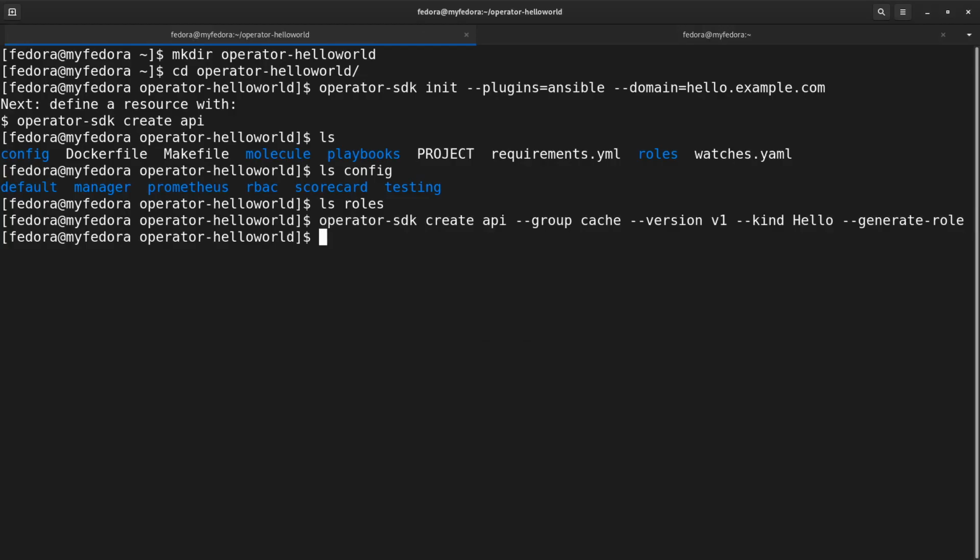So we're going to create the role here. And now under roles, I'm going to have a role called hello. And under there, I'm going to have the hierarchy you would expect out of an Ansible role. And of course, where we're going to be mostly focused is on tasks, which is where we implement the logic for our operator.